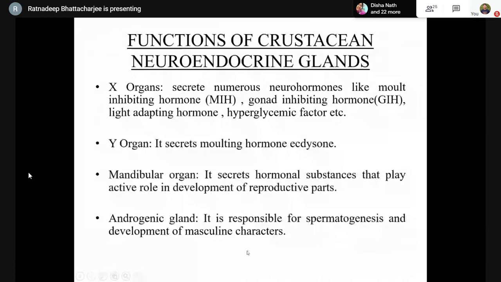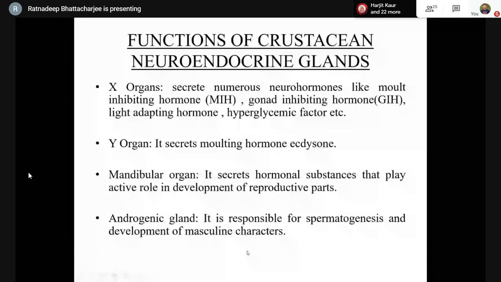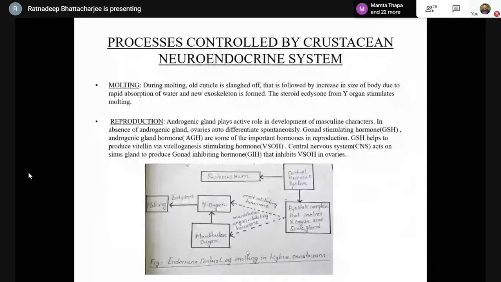Now, let's move to the next slide. Now, the processes that are controlled by the crustacean neuroendocrine system. First of all is the molting.